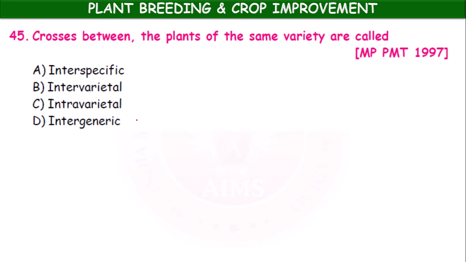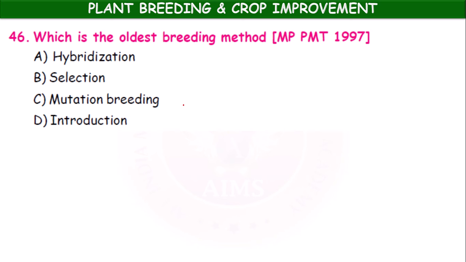The crosses between the plants of the same variety are called interspecific, intervarietal, intravarietal, intergeneric. It is intravarietal cross. Which is the oldest breeding method? Hybridization, selection, mutation breeding, introduction.